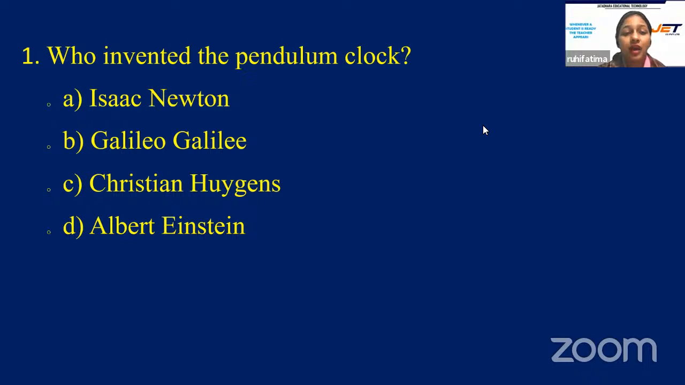And your options are A. Isaac Newton, B. Galileo Galilei, C. Christian Huygens, or is it D. Albert Einstein? Who invented the pendulum clock? Isaac Newton, Galileo Galilei, Christian Huygens, or Albert Einstein?